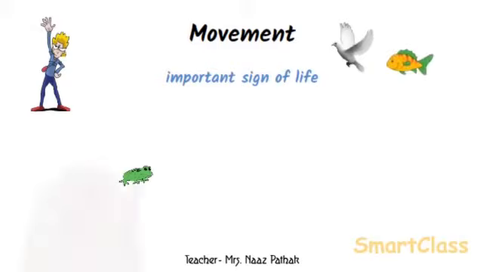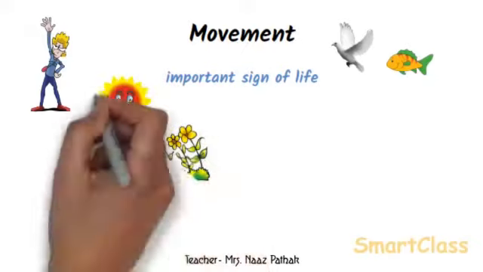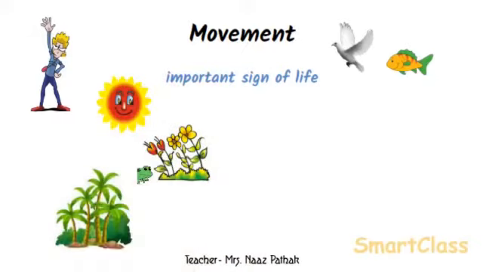The plants are fixed in the soil, so they cannot move like animals from place to place. Plants can only move their parts of the body, such as leaves, flowers, branches, etc.